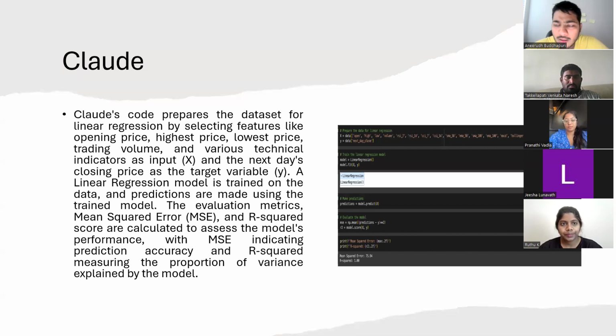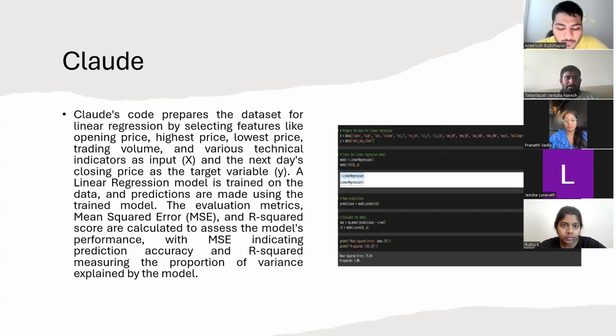Python code. And now we are coming to Cloudy. We have used this for preparing the dataset and training regression models. The code snippet from Cloudy prepares the dataset for training a linear regression model to predict the next day's closing price. The method we have used here is that features such as opening price, highest price, lowest price, trading volume, and various technical indicators are selected as input X.